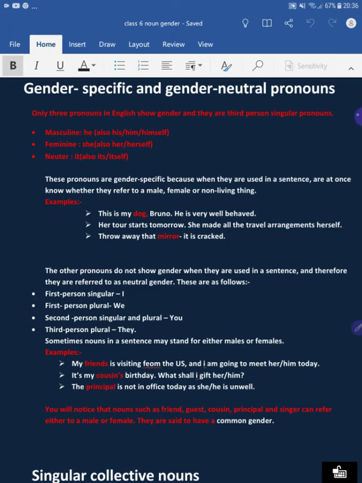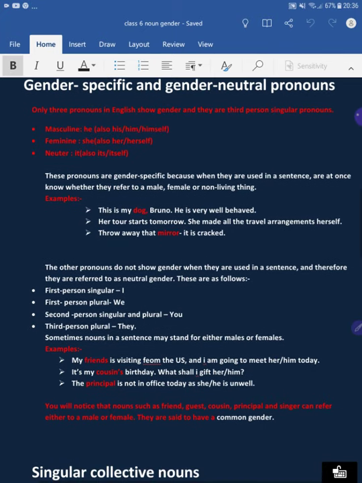Only three pronouns in English show gender, and they are third person singular pronouns: masculine, he, his, him, himself; feminine, she, her, herself; and neuter, it, its, itself.